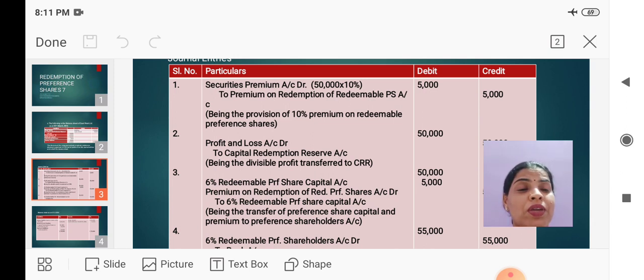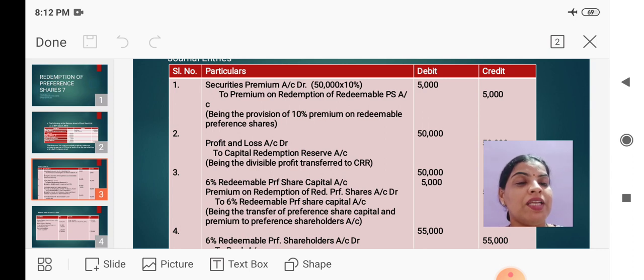Then no fresh issue of shares or debentures. So therefore directly we will pass the entry for providing for premium on redemption of preference shares. The first entry is for providing for premium on redemption of preference shares, and here premium is provided out of the securities premium given in the balance sheet. And the entry is securities premium account debit to premium on redemption of preference shares account, 50,000 at 10%, 5,000 premium.